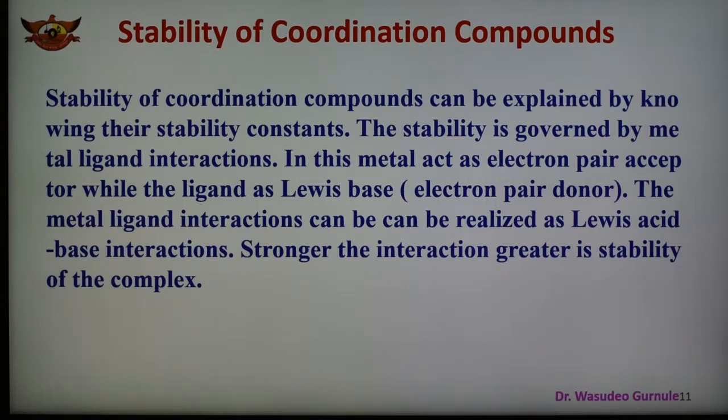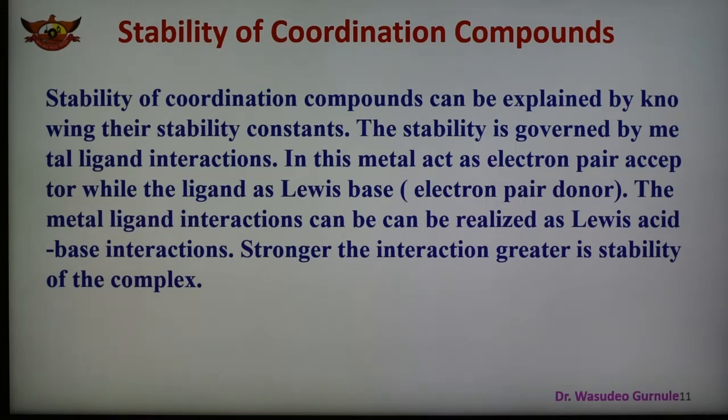The stability is nothing but the metal-ligand interaction, and in case of stability, most of the complexes are highly stable. The interaction between the metal ion and the ligand may be regarded as a Lewis acid-base reaction. If the interaction is strong, the complex formed would be thermodynamically more stable.